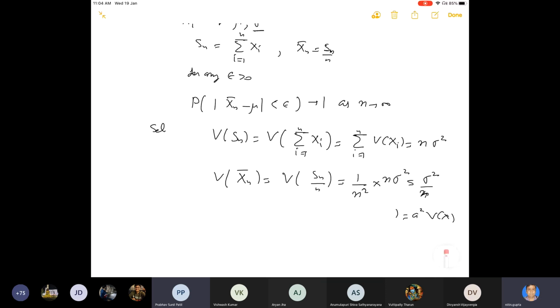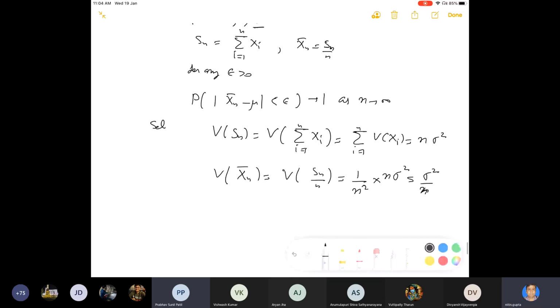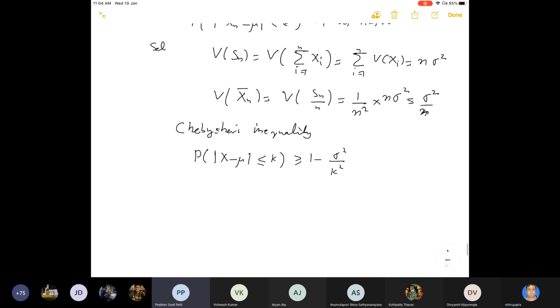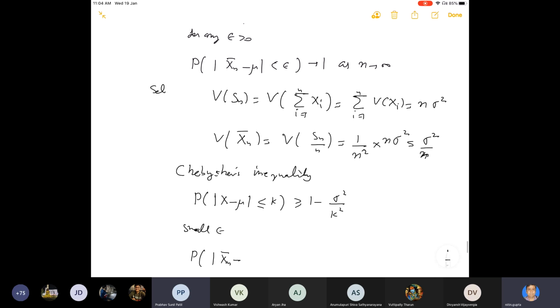So using that, now you know what Chebyshev's inequality says: for any general random variable, the probability that mod of x minus mu is less than k is greater than or equal to 1 minus sigma square by k square. So for small epsilon, consider xn bar minus the mean of xn bar.